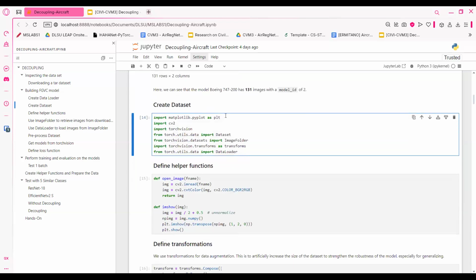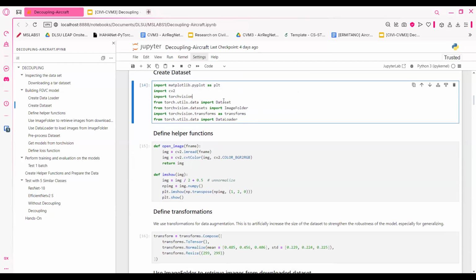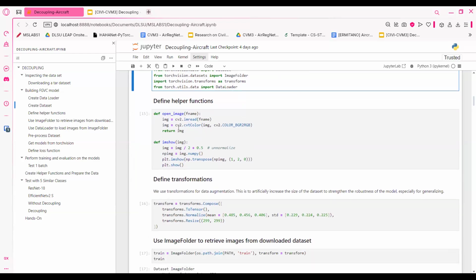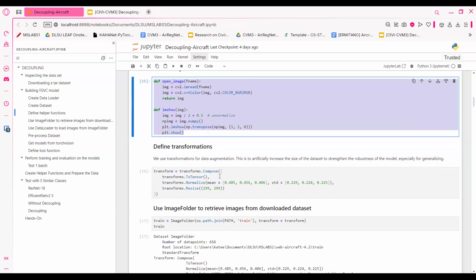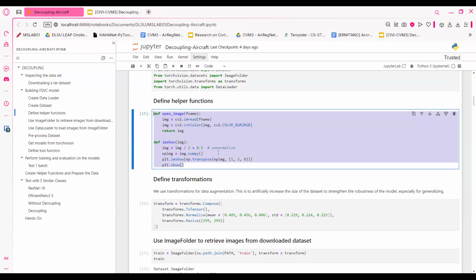Here I'm going to import some more statements. I have Matplotlib, CV2, Torch Vision, the dataset, the image folder, the transforms, and then the data loader. I'm going to start defining the helper functions, which have nothing to do with the training, but are more for exploring the dataset.